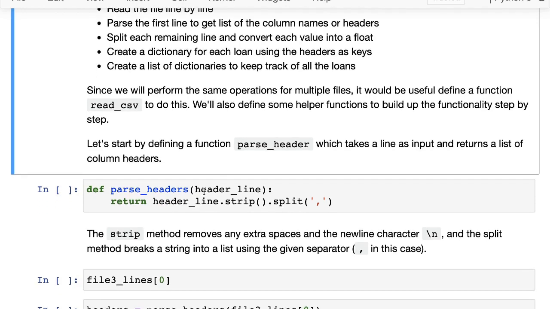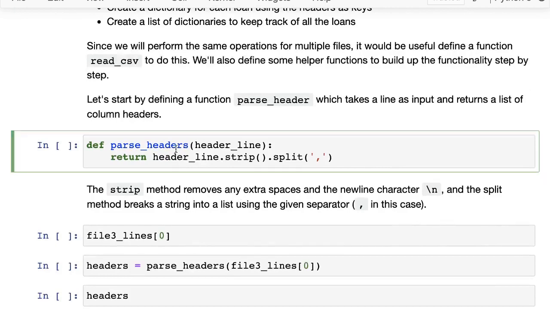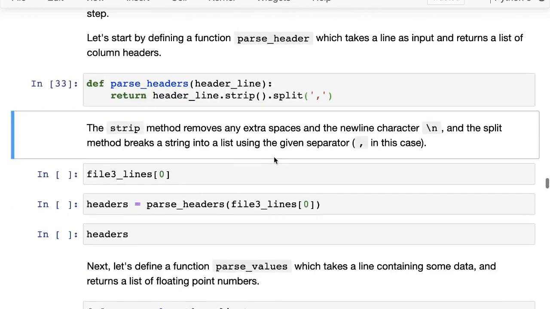Okay. First of all, let us start by defining the parse header function. So it takes a header line, which is the first line of the file, and it simply strips it. So stripping removes any new line characters, any spaces at the beginning or at the end, and then it splits it by calling split on comma. Okay, this is a very simple function.